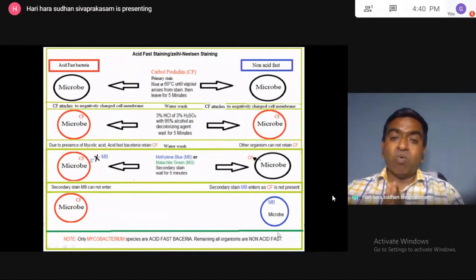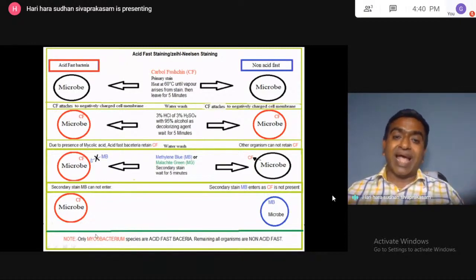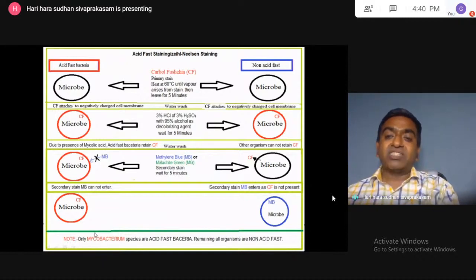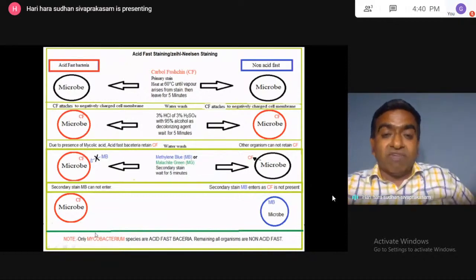So do remember that only Mycobacterium species respond to the Ziehl-Neelsen staining, that is acid fast staining. This is acid fast positive bacteria, Mycobacterium. The remaining are acid fast negative bacteria, or non-acid fast bacteria.